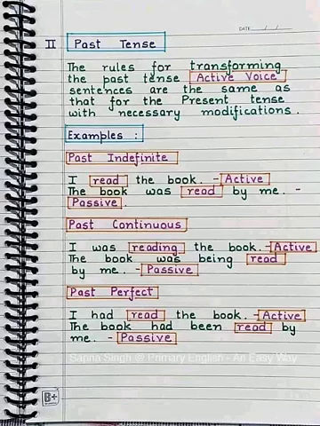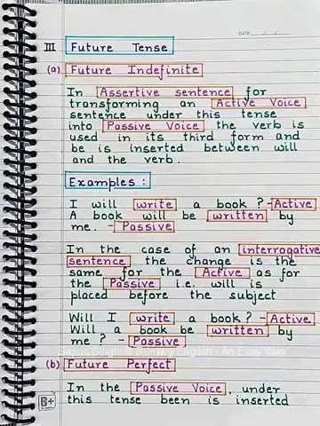Past tense: the rules for transforming the past tense active voice sentences are the same as that for the present tense, with necessary modifications. Example: Past indefinite: I read the book. The book was read by me. Past continuous: I was reading the book. The book was being read by me. Past perfect: I had read the book. The book had been read by me.